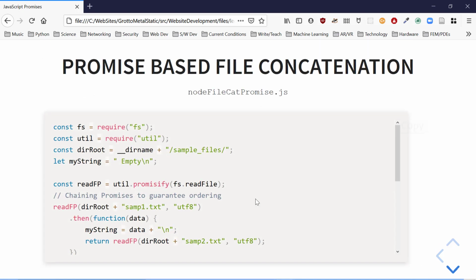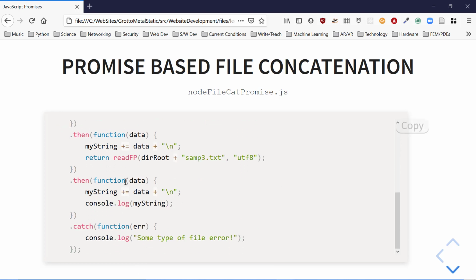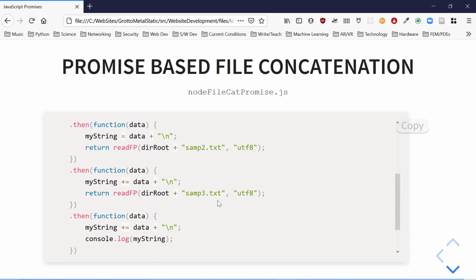We can go in and use this promisify. Promisify? Tell me how to pronounce that. So here's readFilePromise. So I'm promisifying the readFile interface. Look at this: readFilePromise, then return. I'm returning those promises and reading the next one. A nice, easy way to do things in order. Can it get easier?